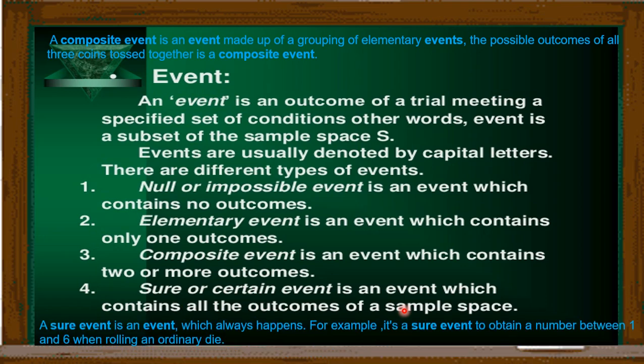A sure event, or we can say certain event, is an event which contains all the outcomes of a sample space. That means a sure event is an event which always happens, as we saw in the first slide that the sun rises in the east. That is a sure event that will happen. It is sure to obtain a number between 1 and 6 when we roll an ordinary die. This is also a sure event, when we roll a die and we definitely get a number from 1 to 6.